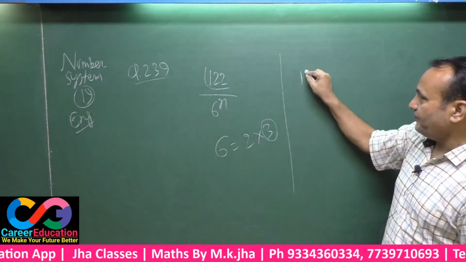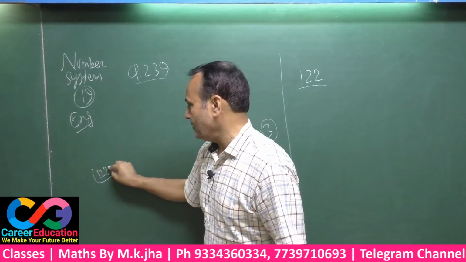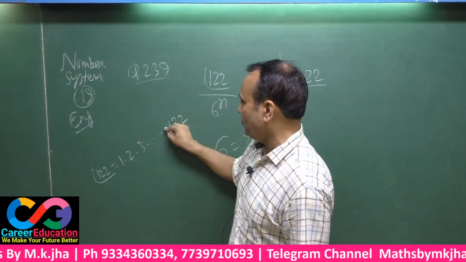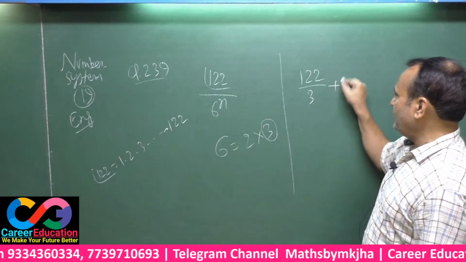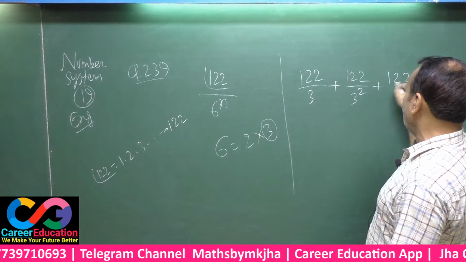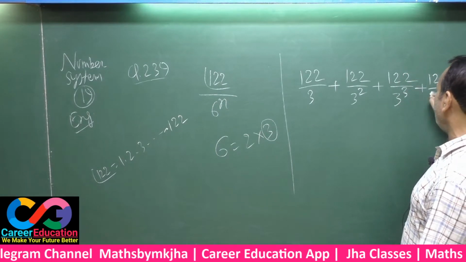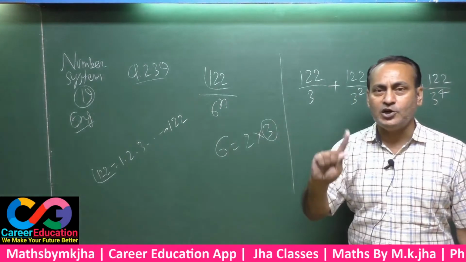See here, factorial 122 means 1 2 3 up to 122. That means 122 must be divided by 3, then by 3 square, then by 3 cube, then by 3 power 4. Now 122 divided by 3 power 5 is not possible here.